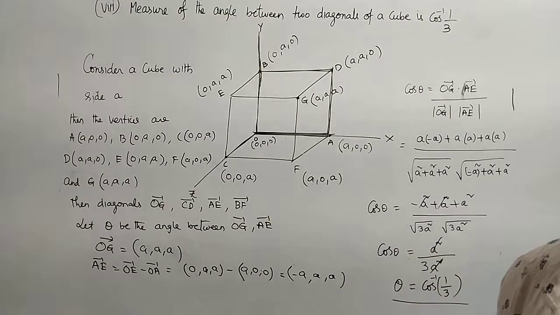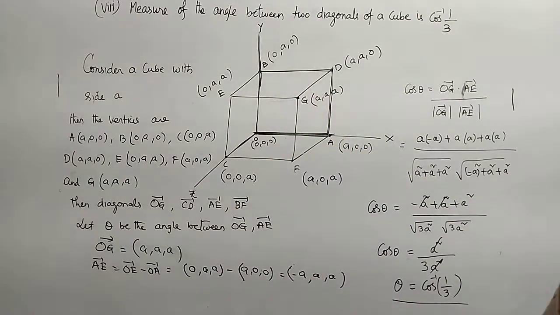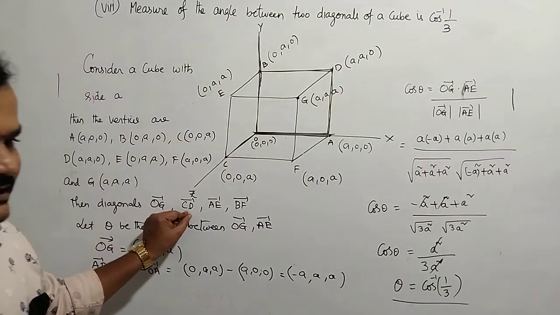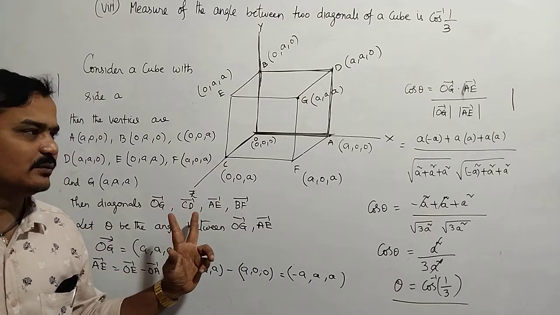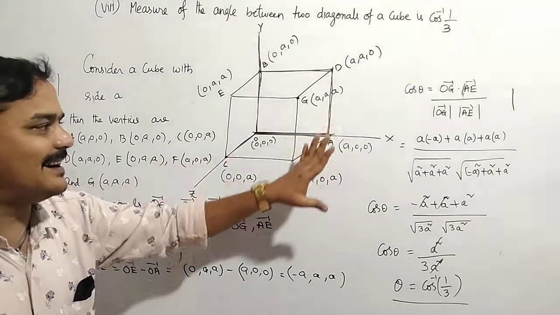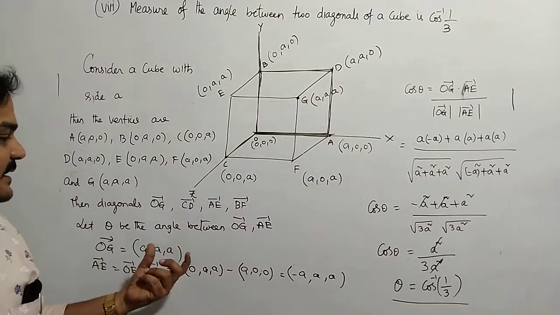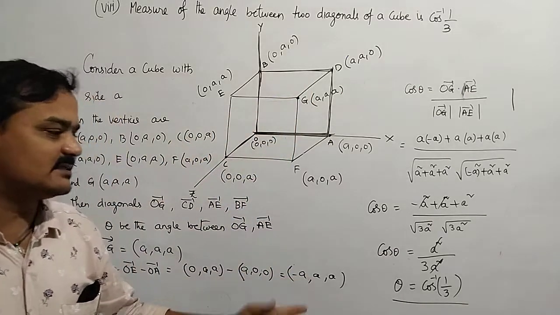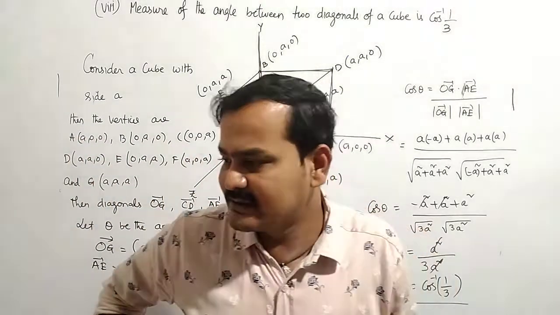So in any cube, the angle between the two main diagonals is always cos inverse of 1/3. If I take OG, CD also the same, CD, AE also the same, AE, BF, take any two. The main concept is that in a cube all sides are equal, and any two main diagonals have angle cos inverse 1 by 3. This is the very most important question for 4 marks in the 10th question of that exercise.